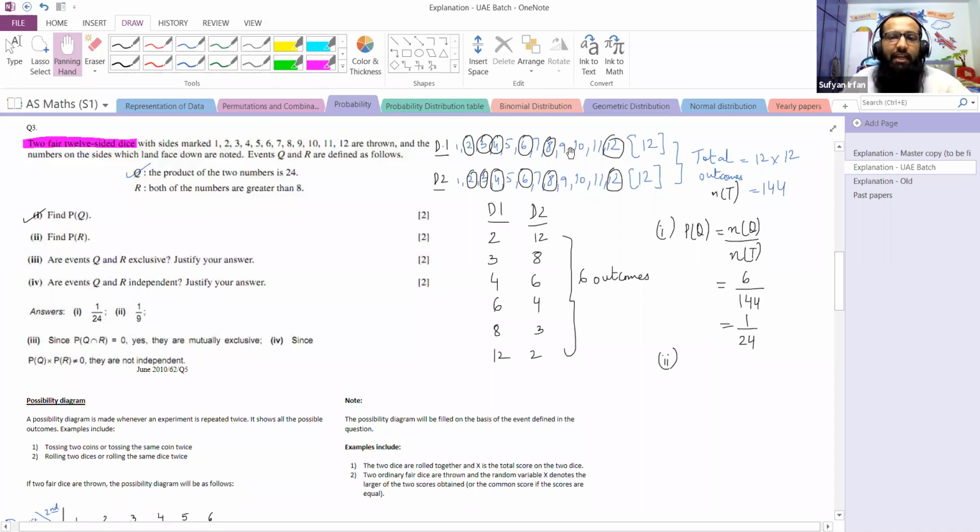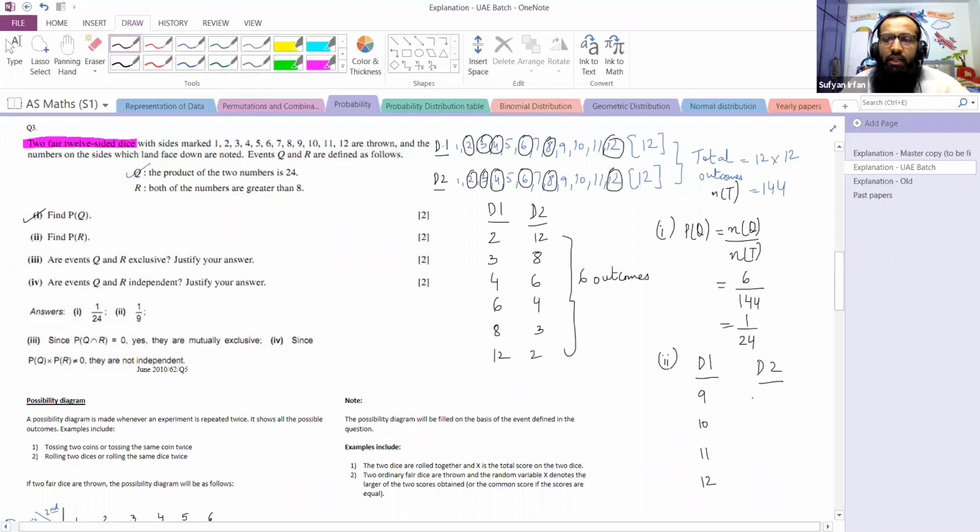Both of the numbers are greater than 8. So this means we get a score of 9 or more in dice 1. I'm writing over here dice number 1 and dice number 2. Number 9, 10, 11 and 12 can come.